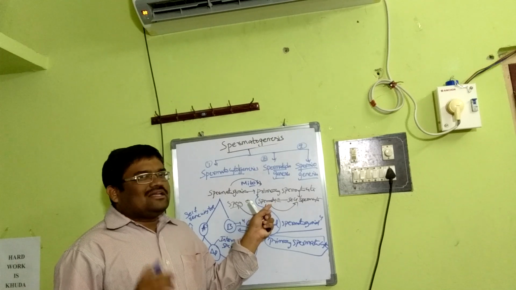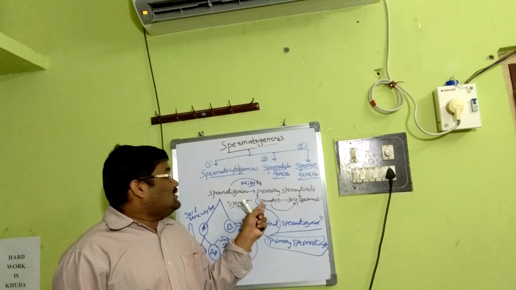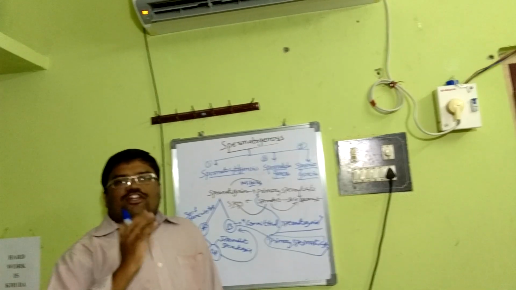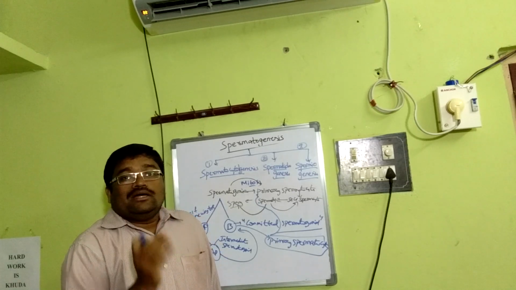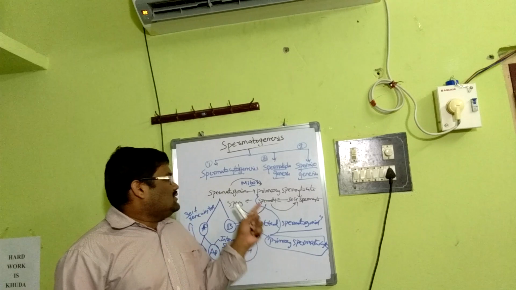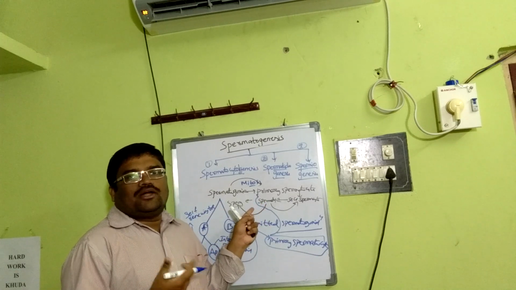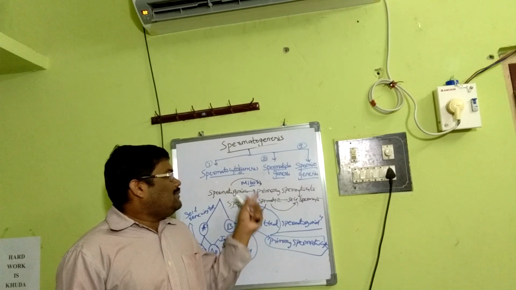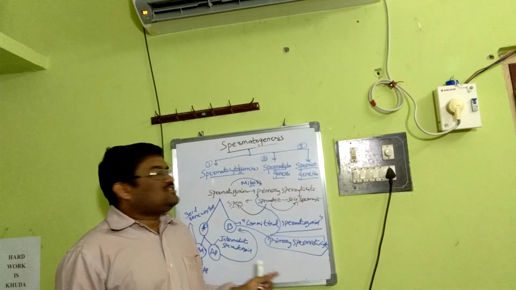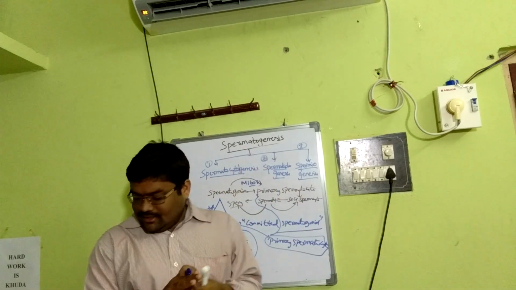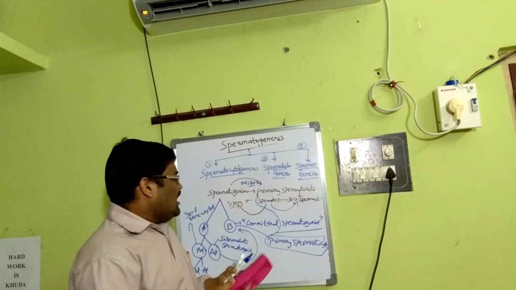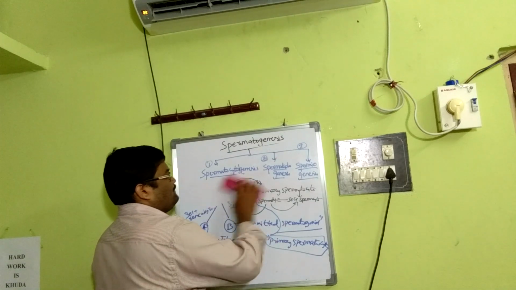The spermatids, the resultant product of meiosis 2, undergo differentiation, just like primordial germ cells differentiate to become spermatogonia, and the spermatids differentiate to become sperm. So these were the sequential steps of spermatogenesis. Then we will take a diagrammatic outlook for better understanding.